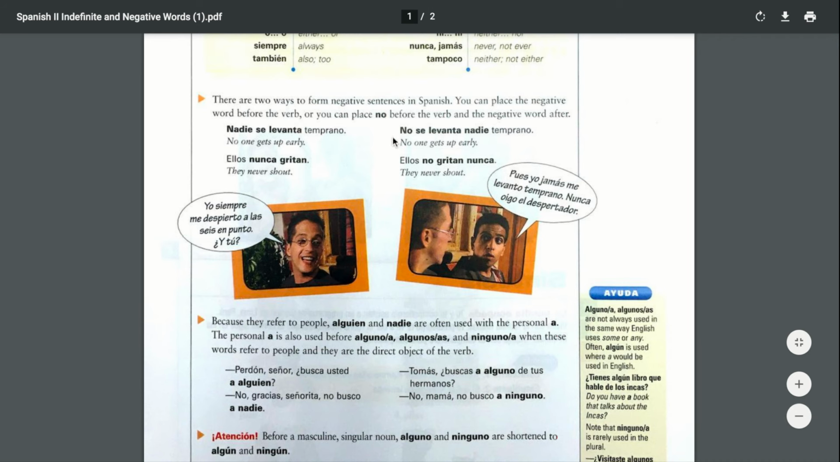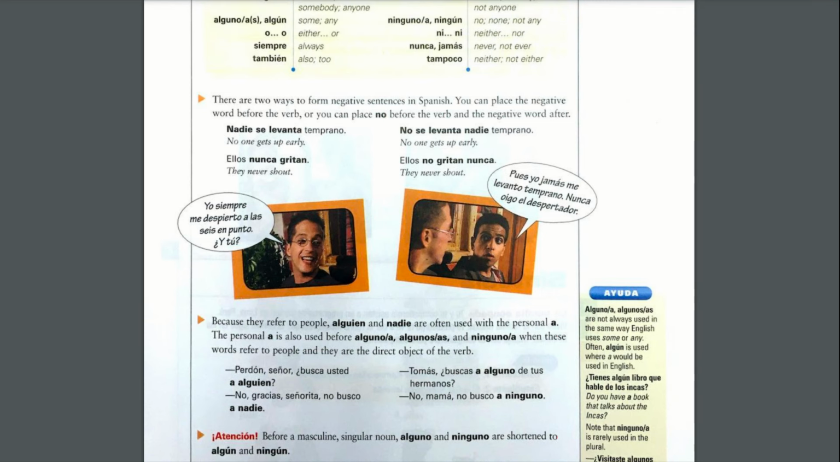Or the second way of doing it would be by putting the no in front of the verb, and then you put the negative word after the verb. So you would do no se levanta nadie. And in effect, that is a double negative that we do use in Spanish. We don't do that in English, but in Spanish we do double negatives. Okay, so that means no one gets up early. If you were literally translating that, this would be that no one gets up. Nadie would be no one. So no one gets up. Okay, so it's a double negative. It doesn't really make sense if you do a literal translation.